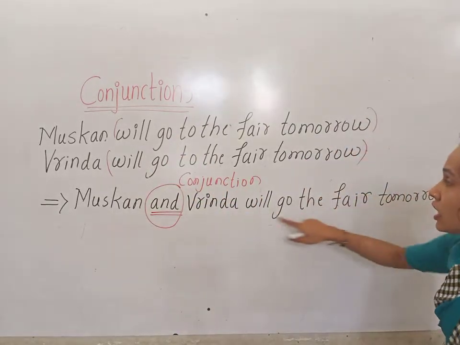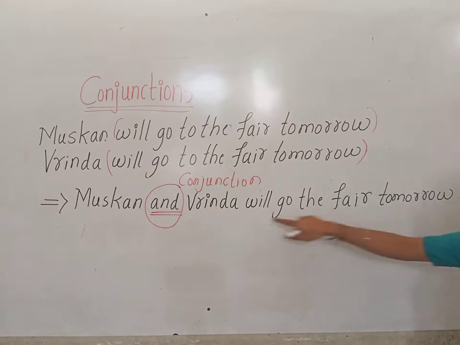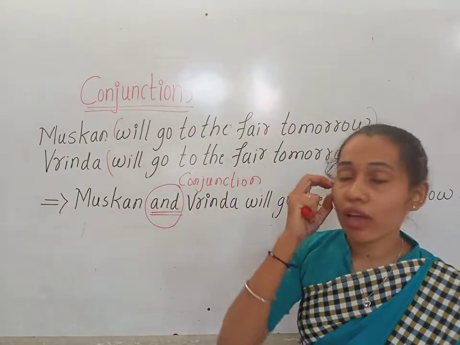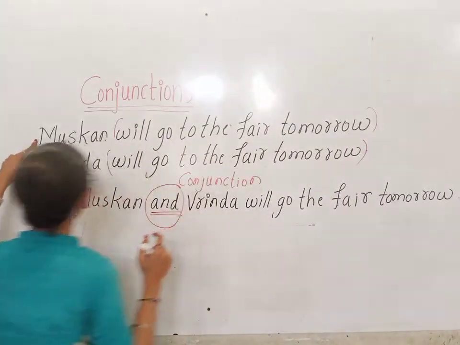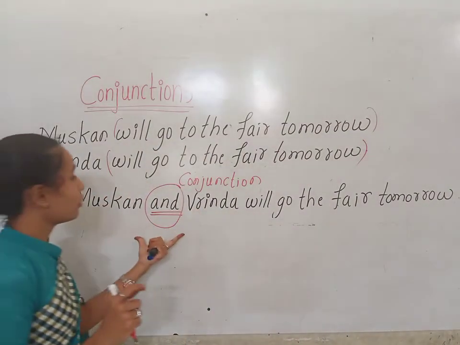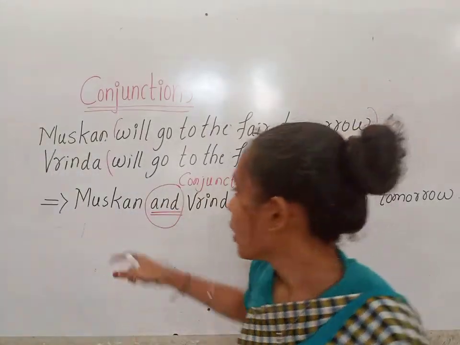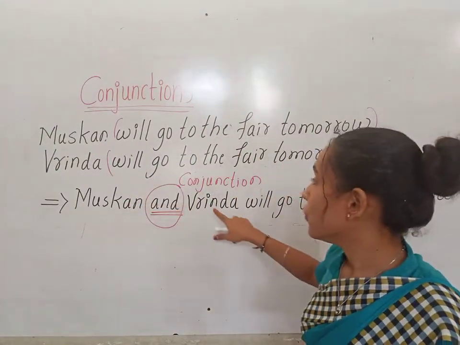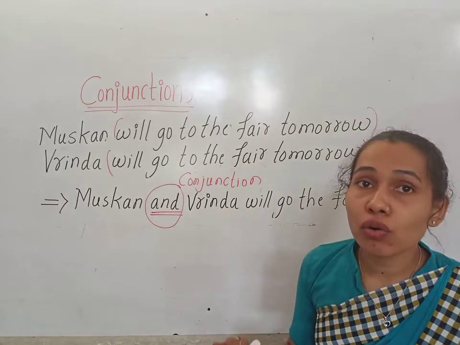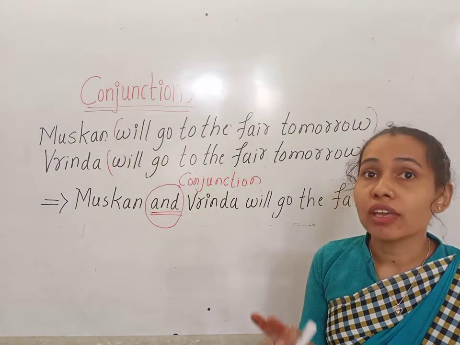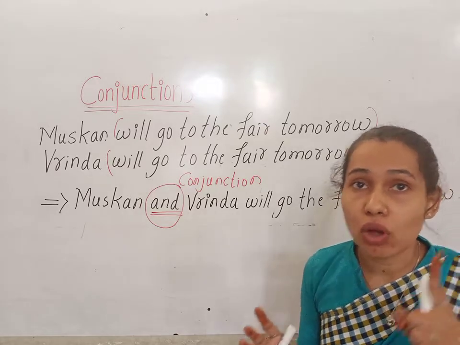See here I have written in only one sentence. These both are same, so only one time we have to use it. And between Muskan and Vrinda we have to add the conjunction. We really don't need to write the two sentences. We can join and write as one sentence.